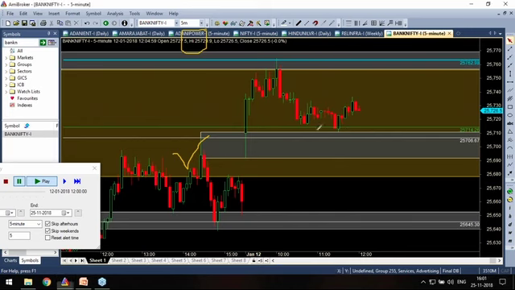What is this short? This short I had marked long ago in the past. When price came to that zone, I took the trade and it retraced. My target is this zone. But anyway, 1:3 I have already achieved here.